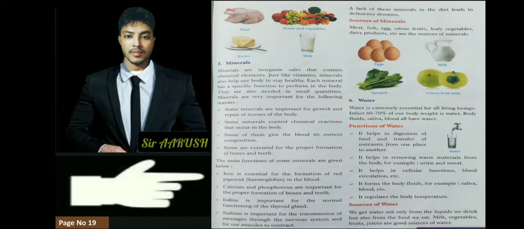And what are the sources of water? Sources of water means we get water directly, but sometimes there are some foods, in those vegetables, in those foods only, there is so much water. Examples are milk, vegetables like cucumber, and inside there is so much water. Fruits, juices are good sources of water. Now let's go to the next page and see what is in there for us.